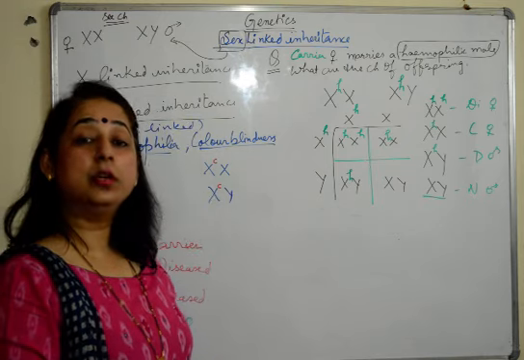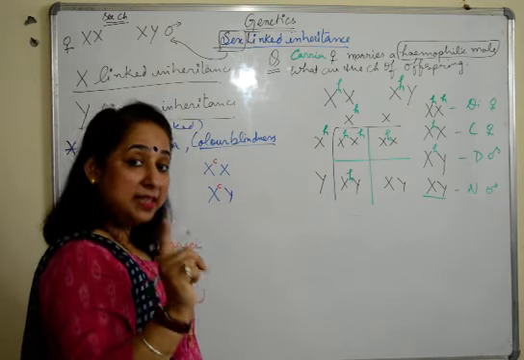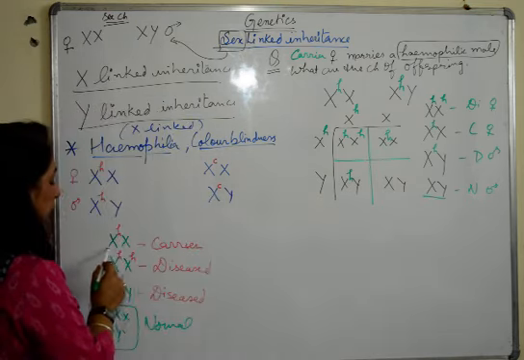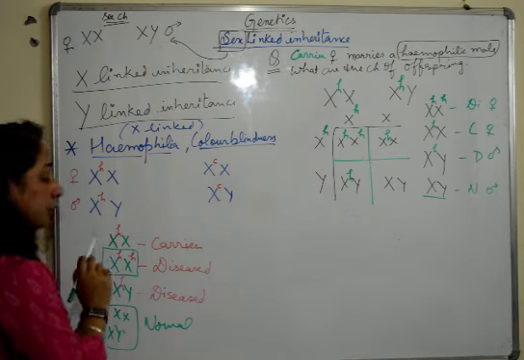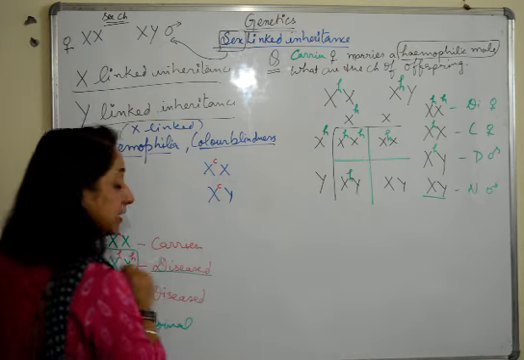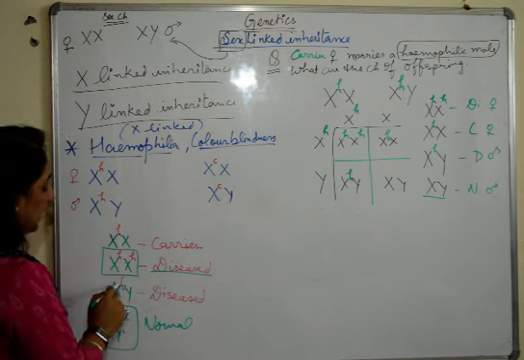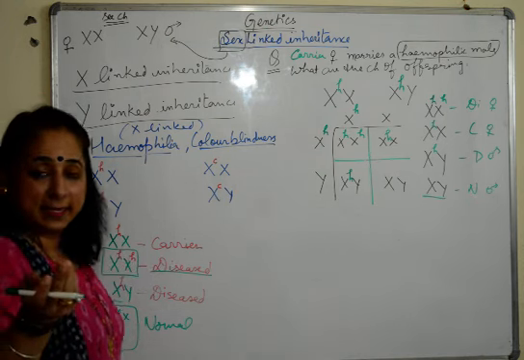So this is how the scenario changes. What is the thing to remember? Wherein both the factors are present on both the chromosomes, it's a diseased condition. In males, it's present on only one X because there is no other X.